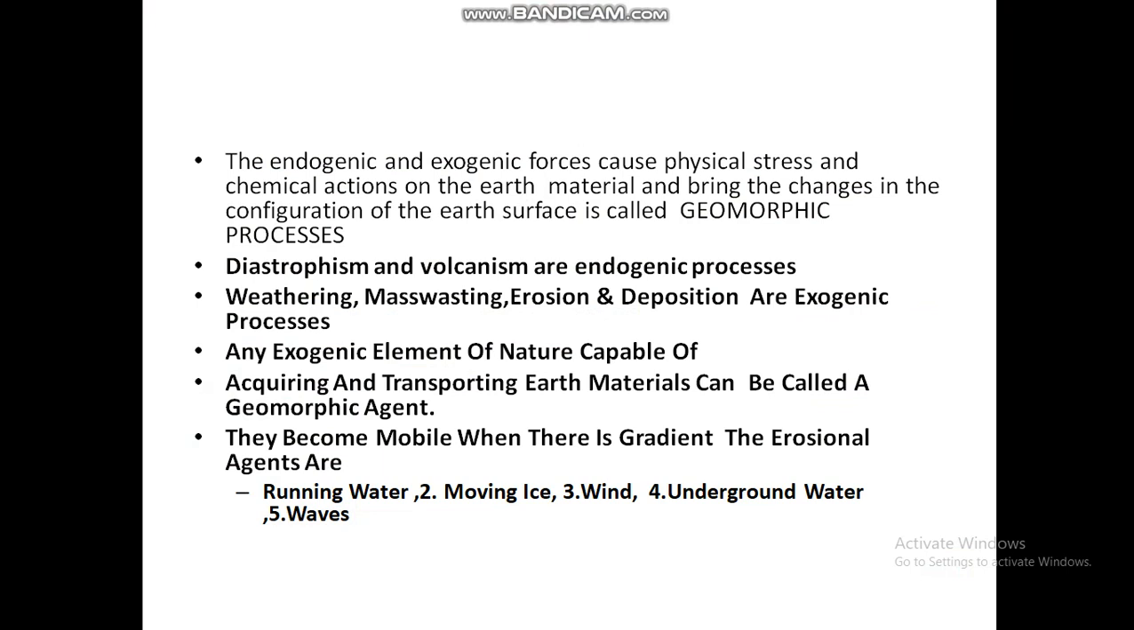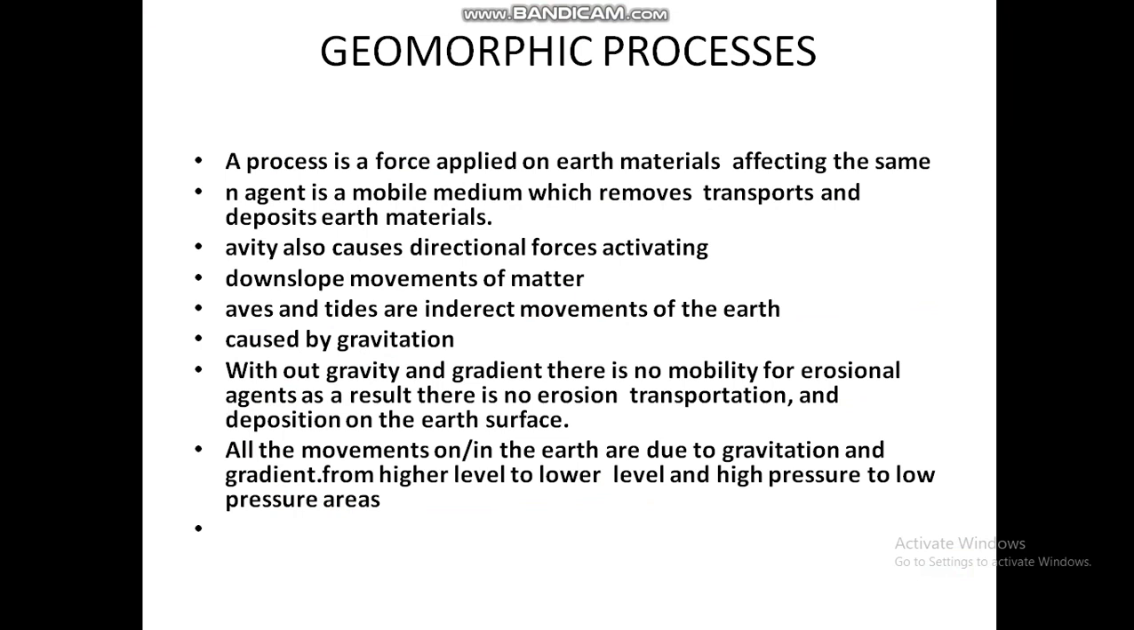Any exogenic element of nature capable of acquiring and transporting earth material can be called a geomorphic agent. They become mobile when there is a gradient. The erosion agents are running water, moving ice, wind, underground water and waves. All of these are erosional agents. Geomorphic process: what is the definition of process? A process is a force applied on the earth material affecting it, and an agent is a mobile medium which removes, transports and deposits earth material.